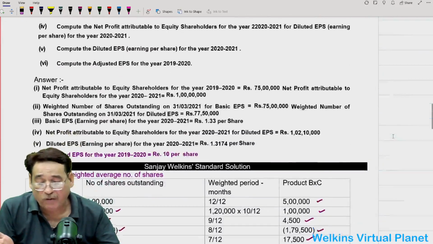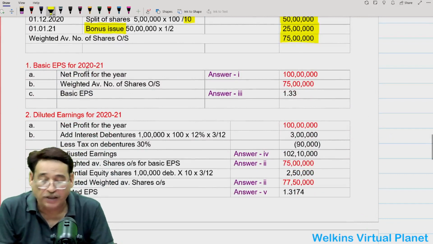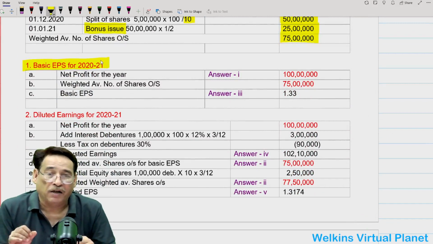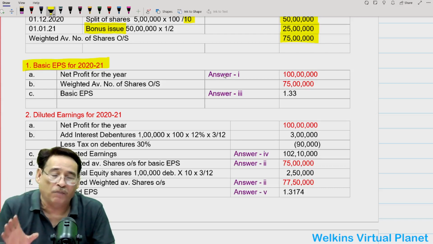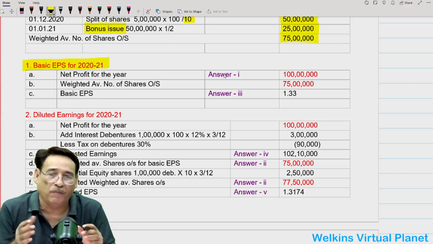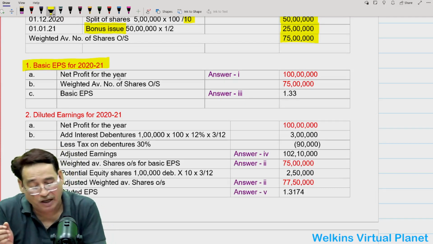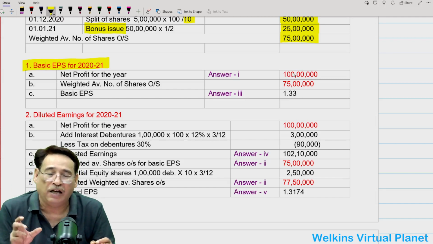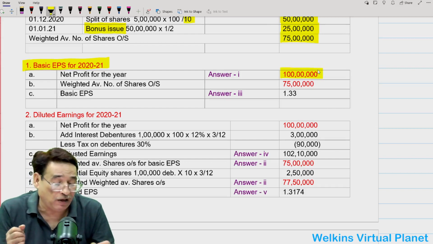So now we have computed the weighted average number of shares, and we are in a position to compute the basic earnings per share for 2020-21. This is our current year. In fact, this is also the answer to your question number 1, which asks the amount of profit attributable to equity shares. Your answer is 100 lakh, and you should know how you derived it: in the question you are given 110 lakh, and you subtract 10 lakh worth of preference dividend. So net profit available is 100 lakh.